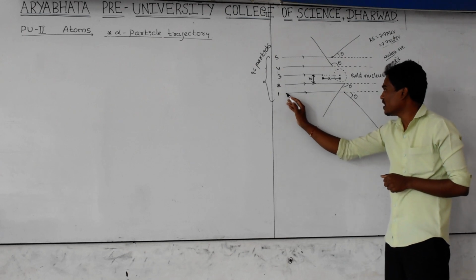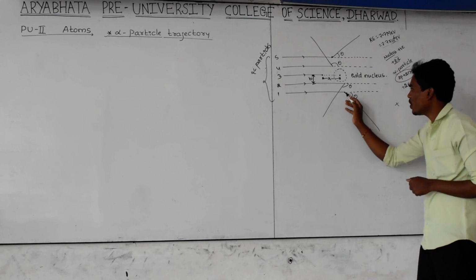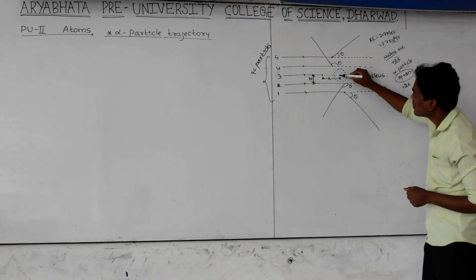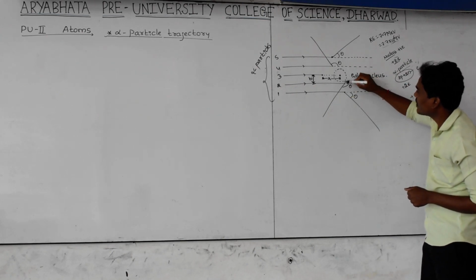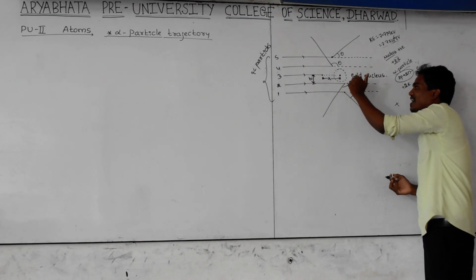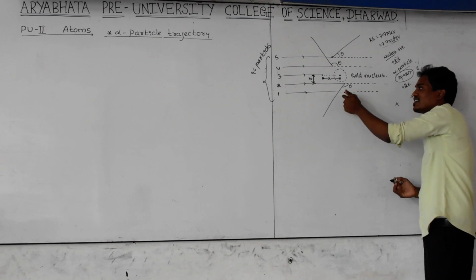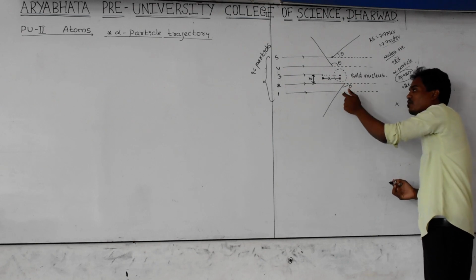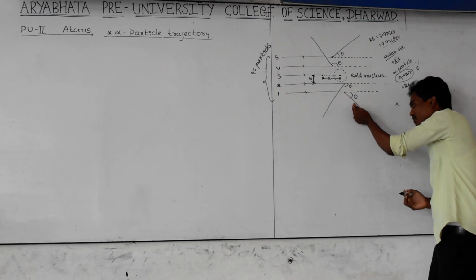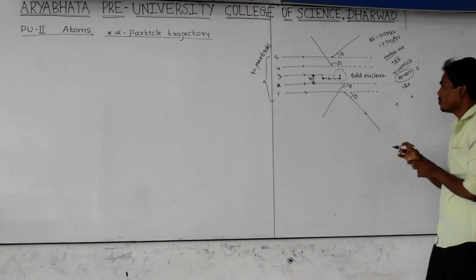Whenever this alpha particle is moving in a straight direction with that kinetic energy, at this point the distance between the center of the alpha particle and the center of the gold nucleus becomes less. At this point the alpha particle experiences an electrostatic force by the gold nucleus. That's why it is deflected in this direction instead of going straight.